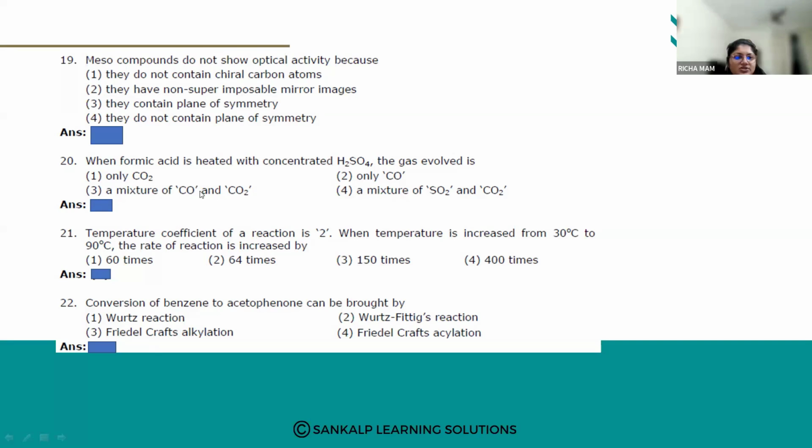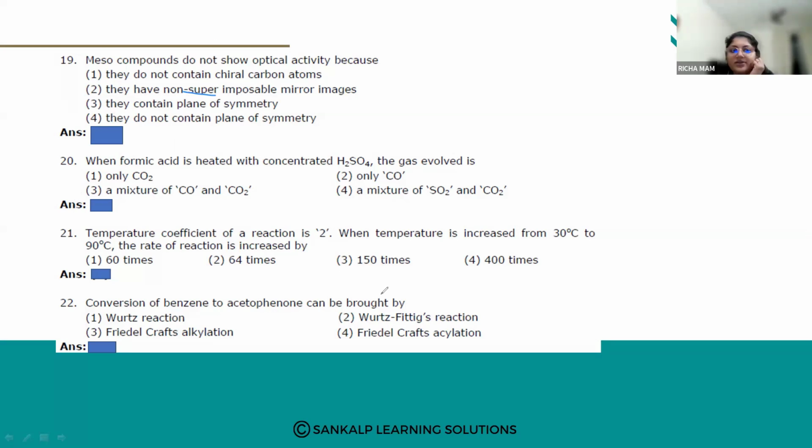What are meso compounds, first of all? This is a question from the chapter haloalkanes and haloarenes, right? So stereoisomerism is there. We have studied inversion of configuration, retention of configuration, then racemization, racemic mixture, enantiomers. What are meso compounds? These things we have discussed. What is optical activity, what is dextrorotation, what is levorotation.